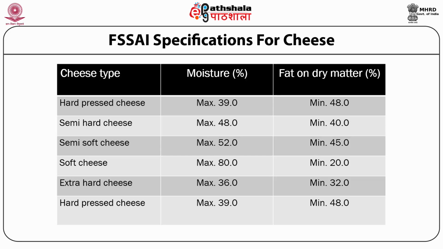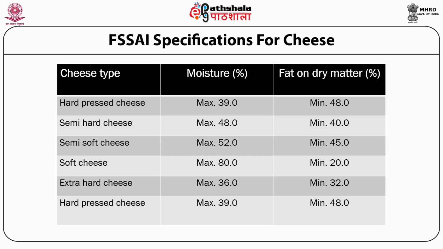As we go for semi-hard, semi-soft or soft varieties, you will see that the moisture content goes on increasing. For these three varieties, the maximum moisture content is 48% for semi-hard cheese, 52% for semi-soft cheese, and 80% for soft cheeses.